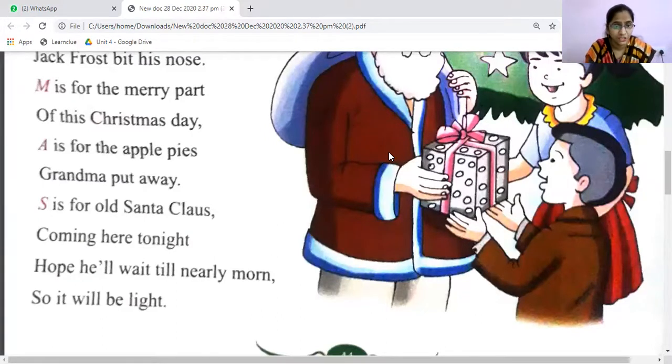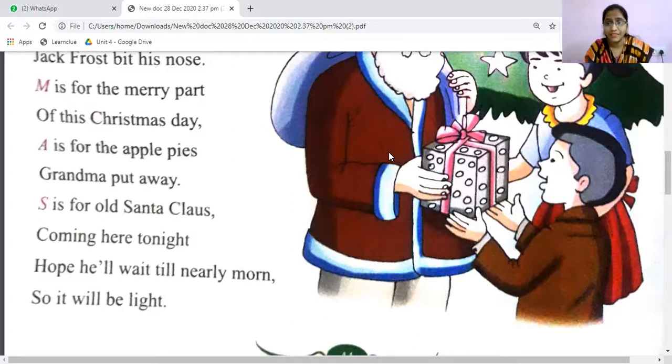So it is not mentioned in the Bible. They usually have this custom of Santa. They dress up like Santa and they give some gifts, exchanging of gifts, everything done in the Christmas season. Coming here tonight, Santa comes in the night. That's what they believe. Hope he'll wait till nearly morn, so it will be light.